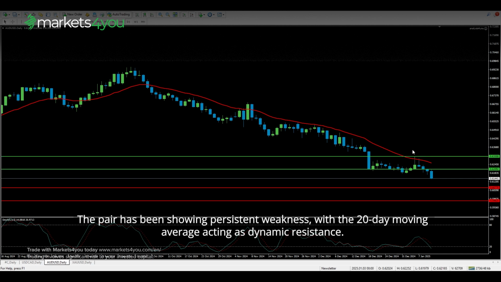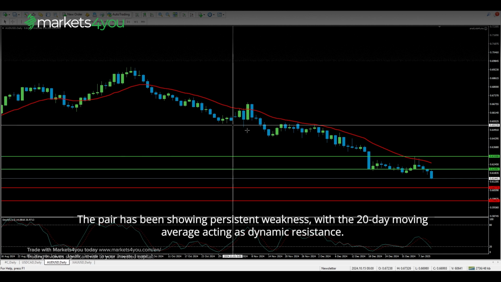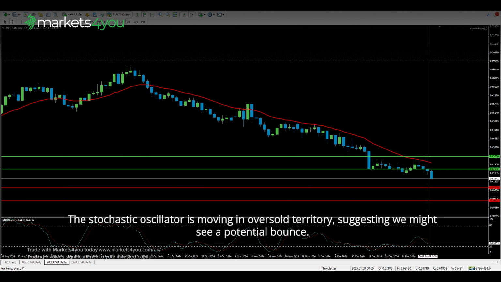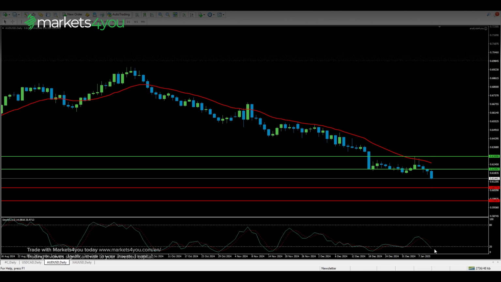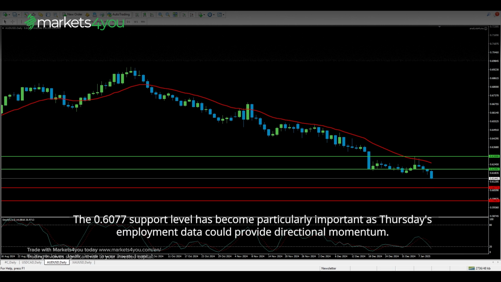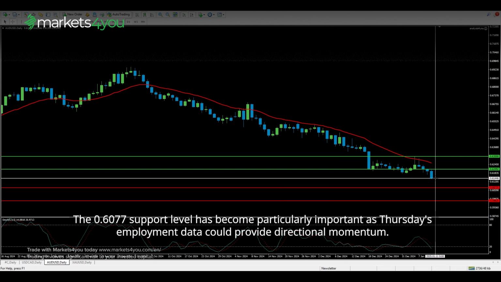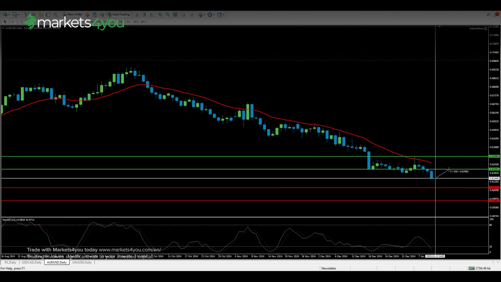The pair has been showing persistent weakness, with the 20-day moving average acting as dynamic resistance. The stochastic oscillator is moving in oversold territory, suggesting we might see a potential bounce. The 0.6077 support level has become particularly important as Thursday's employment data could provide directional momentum.